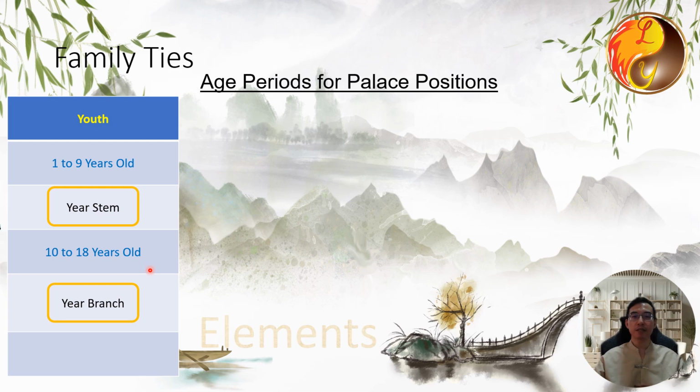The 4 pillars in a Bazi chart not only represent different family relationships, but also correspond to different stages of life. Once the 4 pillars are generated, each character symbolizes a specific age range. The year pillar represents a person's childhood. The heavenly stem of the year pillar covers ages 1 to 9, while the earthly branch represents ages 10 to 18. Typically, each character in the chart represents around 9 years of life.